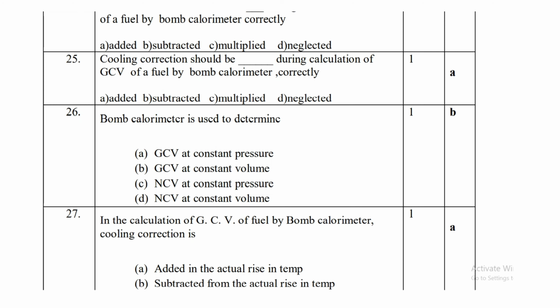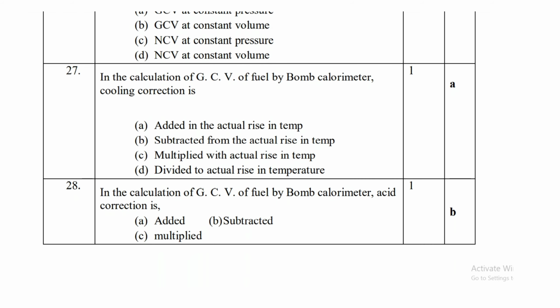Bomb calorimeter, it is used for determination of what? It is used for determination of GCV at constant volume. Then question number 27 is, in the calculation of GCV of fuel by bomb calorimeter, cooling correction is added in the actual rise in temperature. In the calculation of GCV of fuel by bomb calorimeter, acid correction is subtracted.